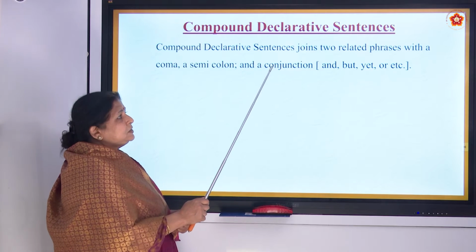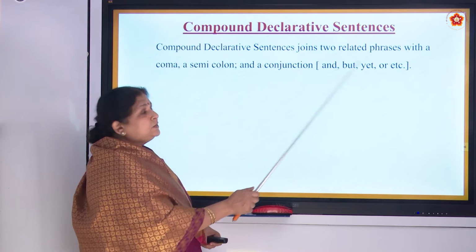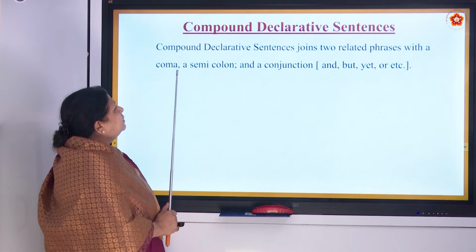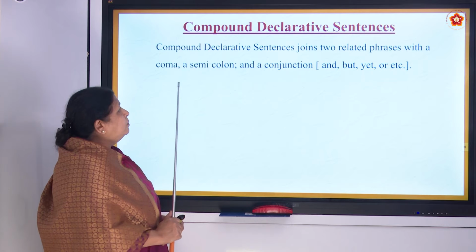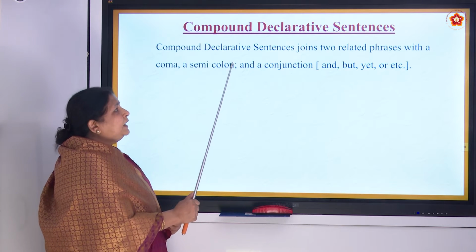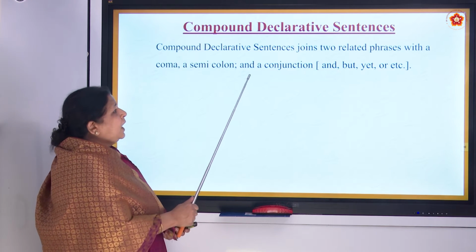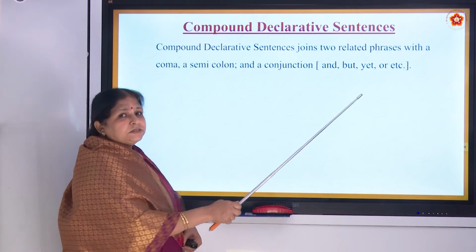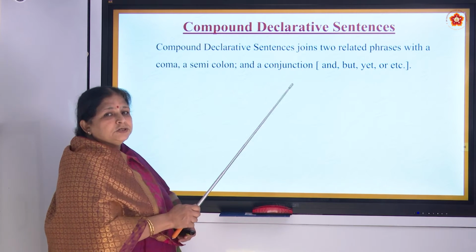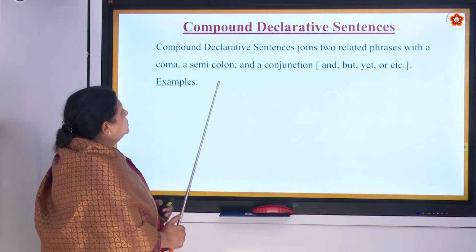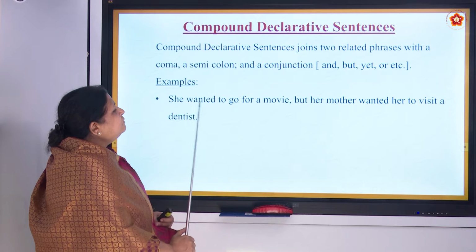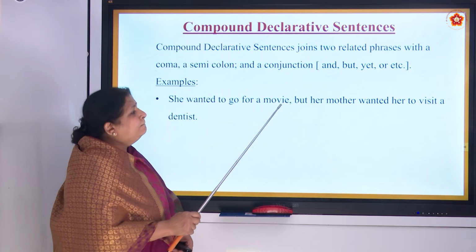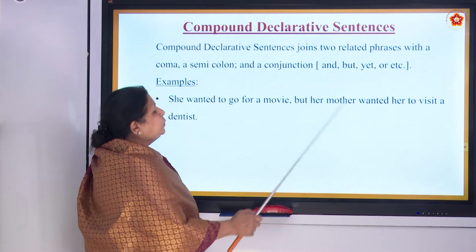Compound declarative sentences join two related phrases with a comma. You know comma? See, the small mark we have written is called a comma, or a semicolon. A comma with a dot over it is called a semicolon. And a conjunction. What do you mean by conjunction? And, but, yet, or, etc. are all conjunctions. So, examples. She wanted to go for a movie, comma, but her mother wanted to visit a dentist.